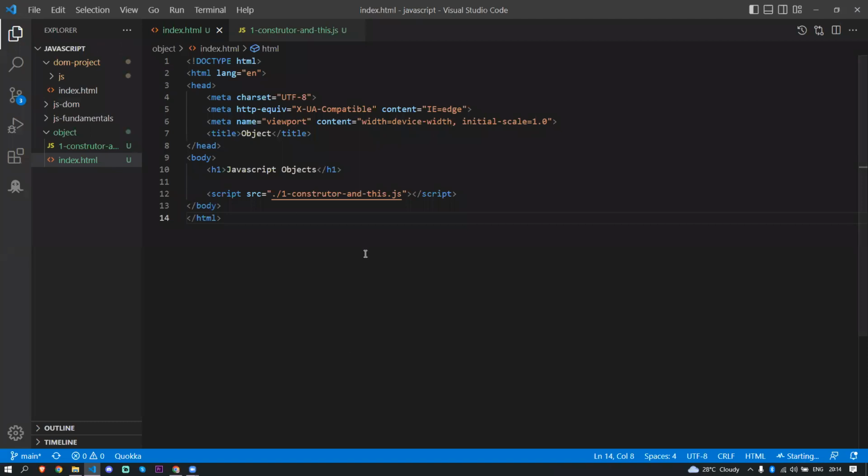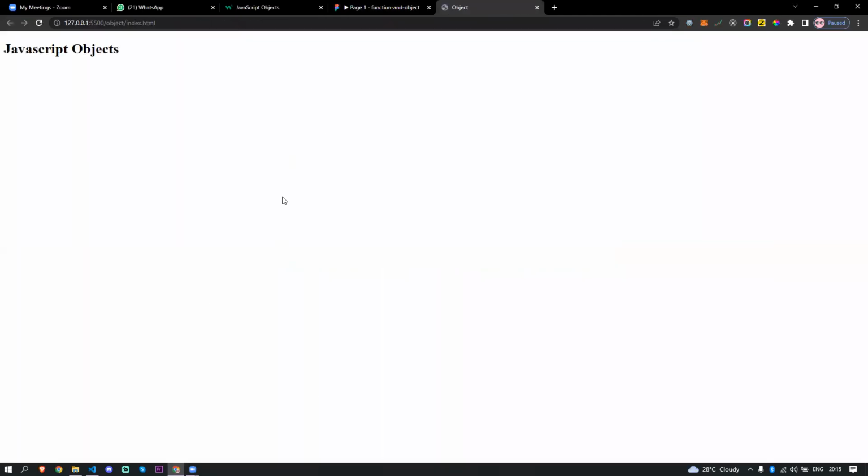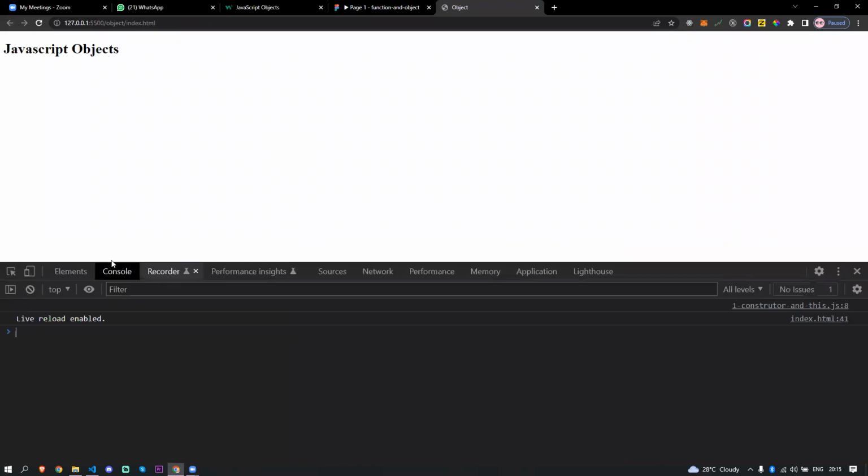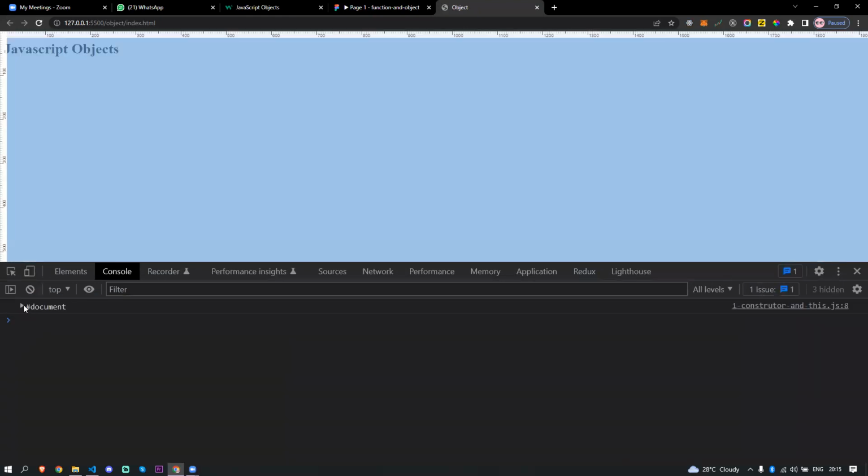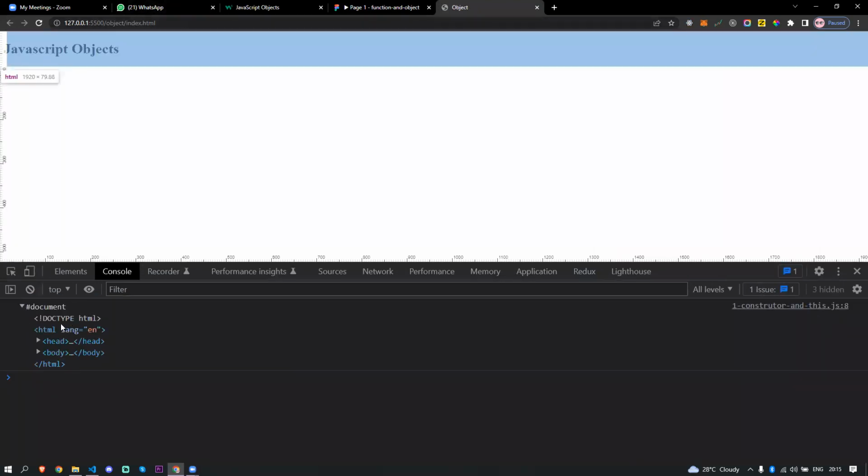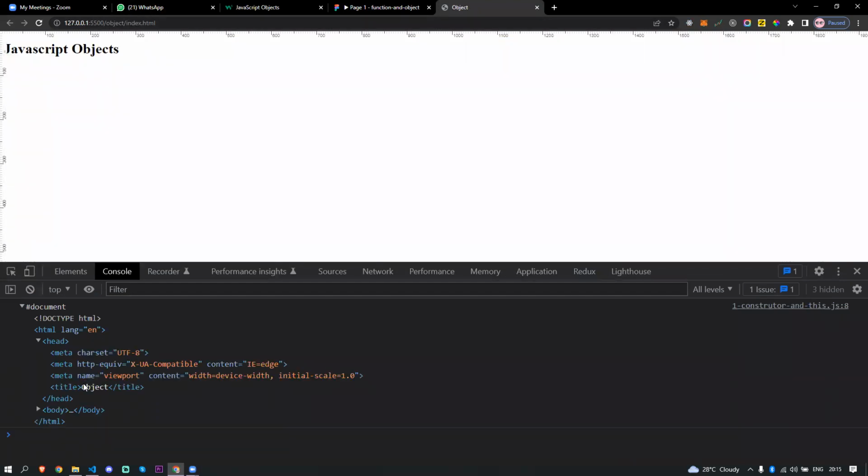I don't know why this is having some issue. Okay, after like 30 seconds, it's opening. So now we got the actual HTML document here, right? You see, this is our HTML document. Here inside we have the title of the object, so that is the object it's reflecting here.